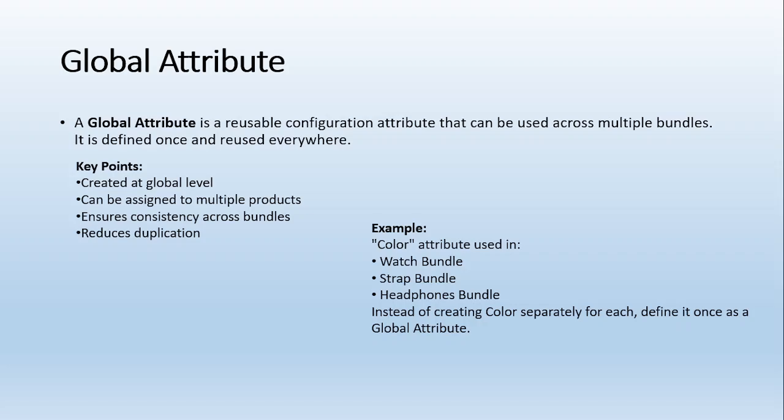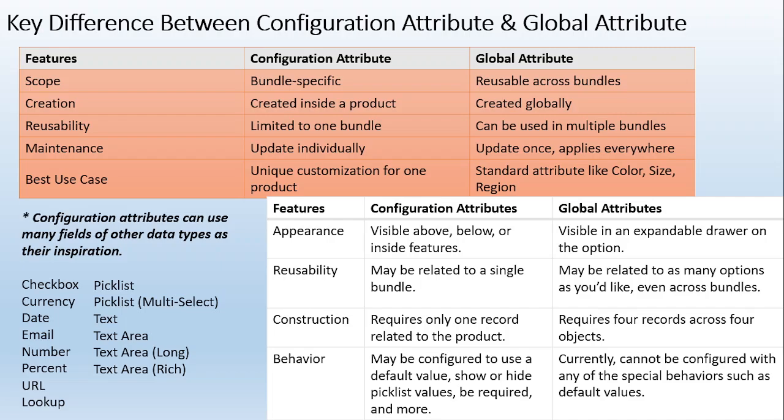So instead of creating colors separately for each, define it once as a global attribute. So what is the key difference between the configuration attribute and the global attribute? I will go one by one through the specific features, and then I'll let you know what data types can be utilized. First, scope: a configuration attribute is bundle specific, as I already told you, and global attributes are reusable across bundles.